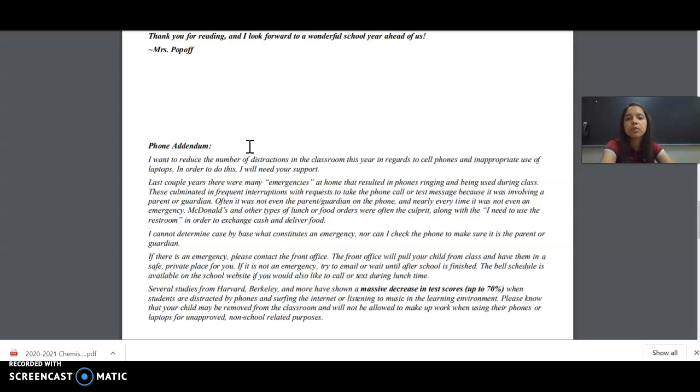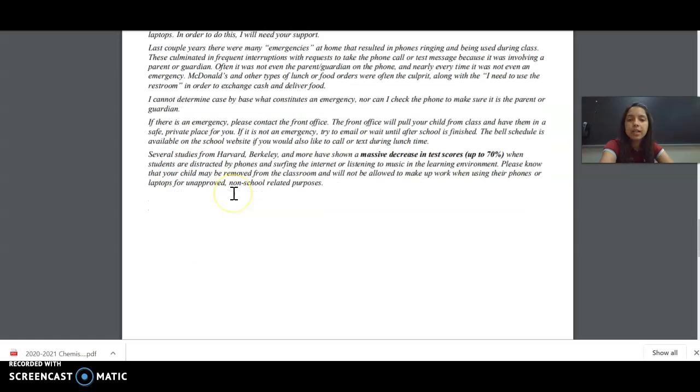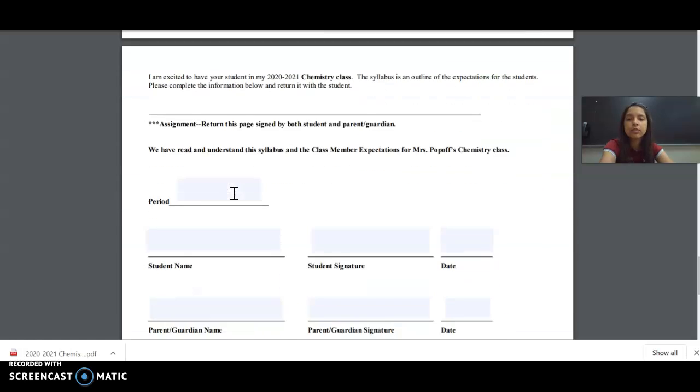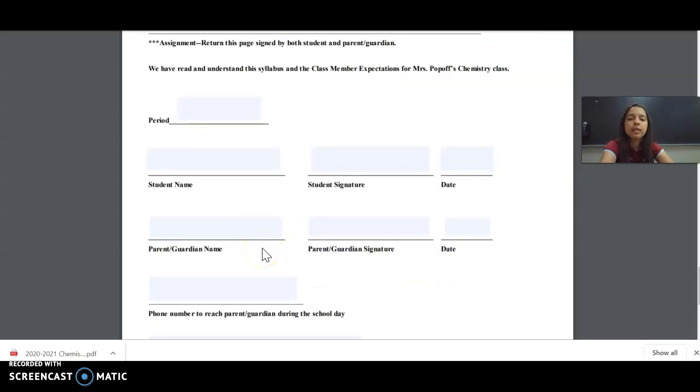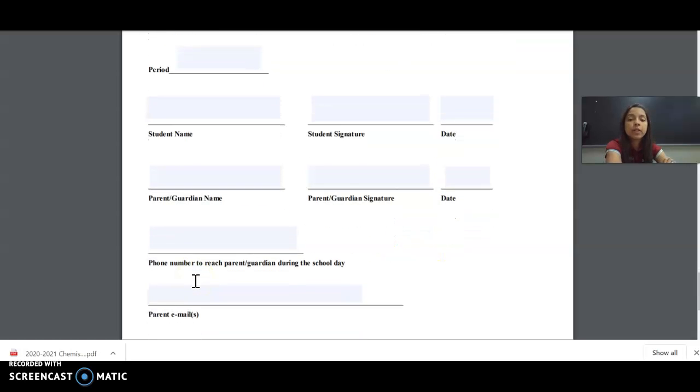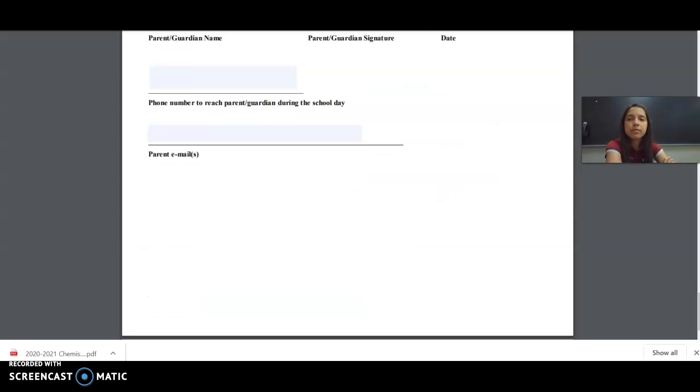Make sure you take time to read this section. And then at the end, you will be asked to fill in these boxes with your period, student name, student signature, today's date, parent name, signature and date, and then the most up-to-date phone number that I can reach your parents at, and your parent email.